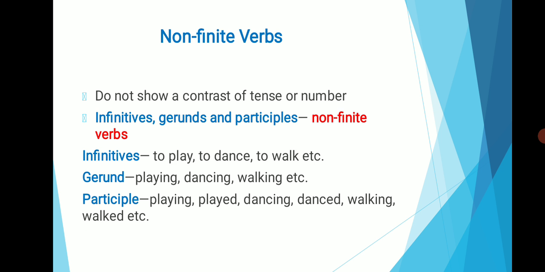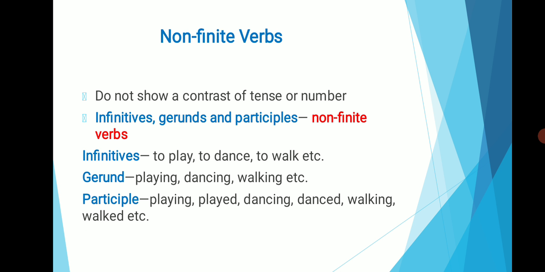What are non-finite verbs? Non-finite verbs do not show a contrast of tense or number, that is the person. Some of the non-finite verbs are infinitives, gerunds, and participles. For infinitives we have to add "to" plus verb.